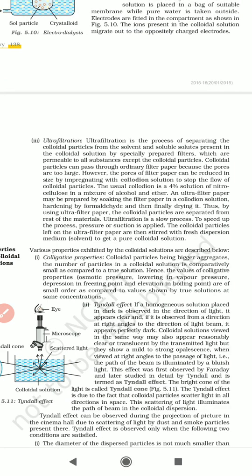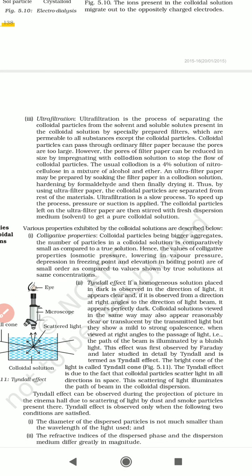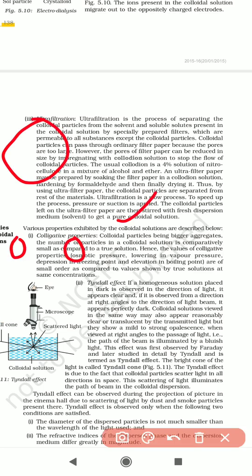Next one, see there, the ultrafiltration process. Ultrafiltration is the process of separating the colloidal particles from the solvent and soluble solute present in the colloidal solution by specially prepared filters, which are permeable to all substances except the colloidal particles.